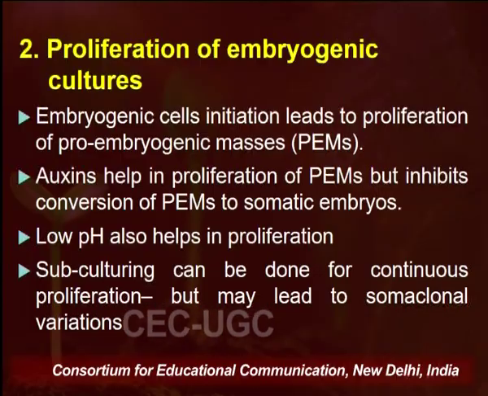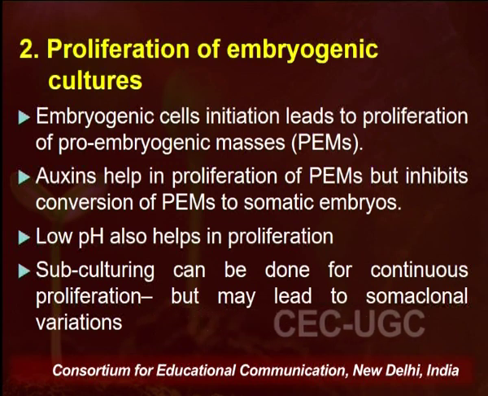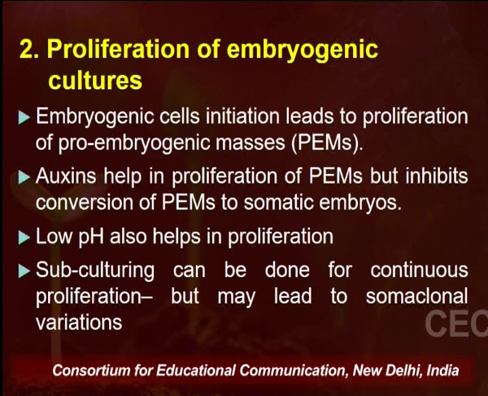But the important thing here is the concentration of auxins. If it is maintained at a higher level for a longer period, then auxin also inhibits the conversion of these pro-embryogenic masses into somatic embryos. So, one has to be very careful while using auxins in the process of somatic embryogenesis. Then low pH, as we discussed, or the acidification caused by auxins, also helps in pro-embryogenic proliferation.